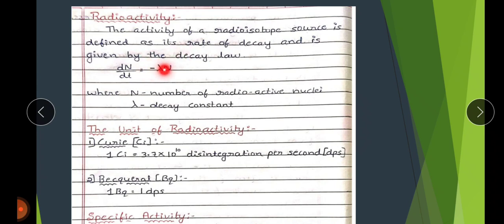This constant is denoted by the letter lambda, and it is known as the decay constant.